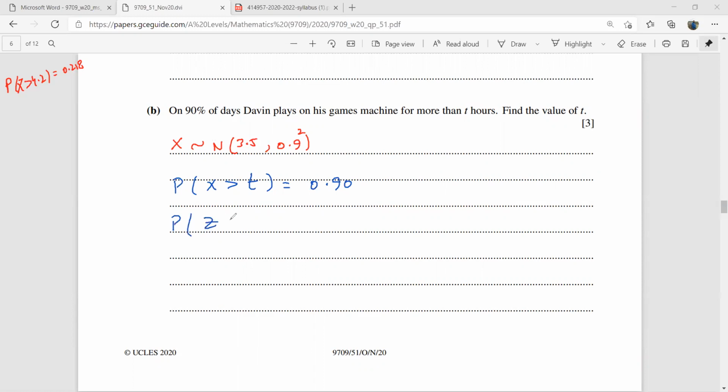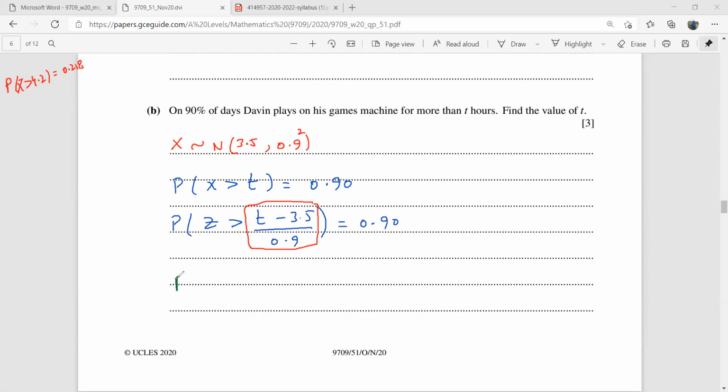Probability z is greater than t minus 3.5 over 0.9, that is equal to 0.9. Now, there is a problem over here. You have the greater than sign and the probability is more than 0.5. This means that this value over here has to be a negative value. So you have to make it negative.